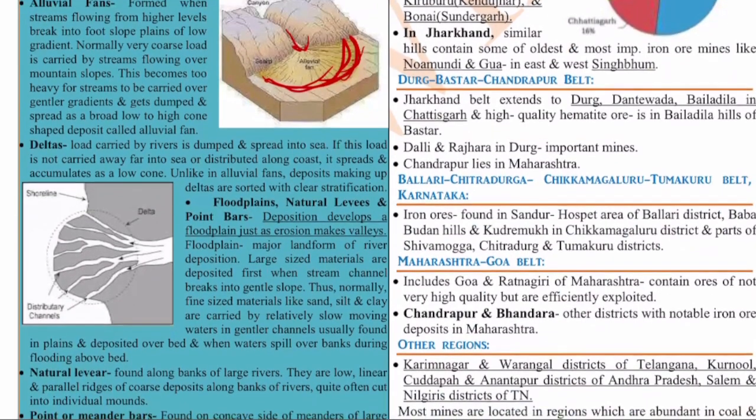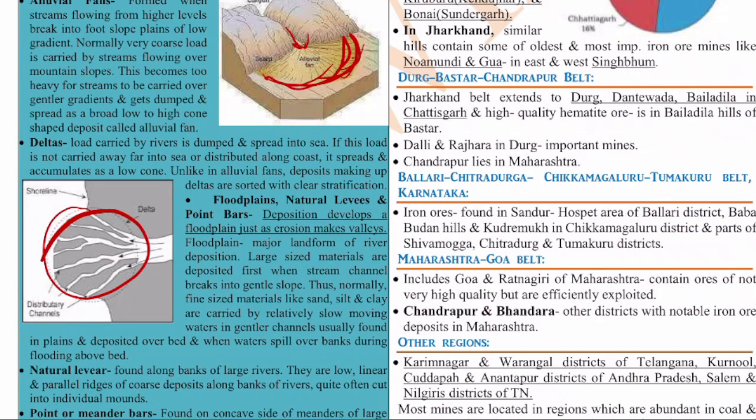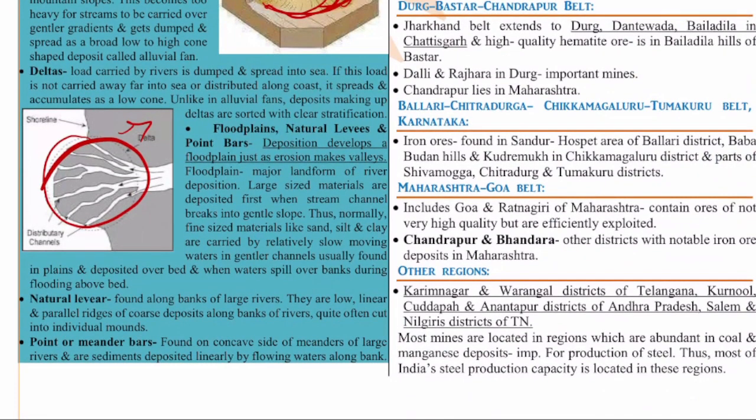Next are the deltas. So here you can see these deltas. Near the deltas, there will be a lot of depositions by the rivers. So that is another thing. And the floodplains, natural levees, and point bars, all these things are the various depositional forms.